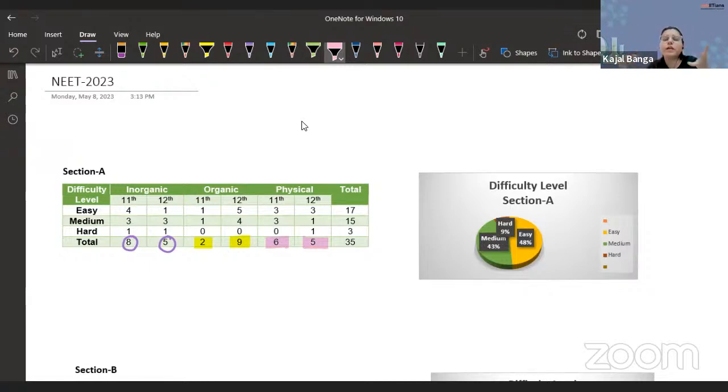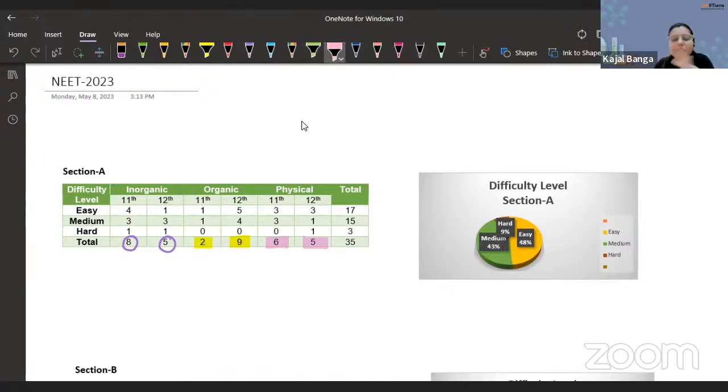So you can say around 48% of the paper of section A was falling into the easy side. 43% was medium and the remaining 9% was hard. So you can say 3 questions were hard easily. So that's not an issue. Definitely, we should expect some of the hard questions as well. Otherwise, the cutoff will skyrocket automatically. So that is another complication.